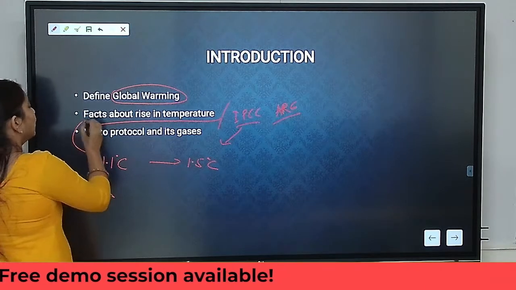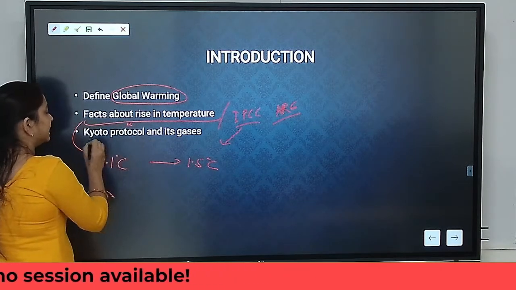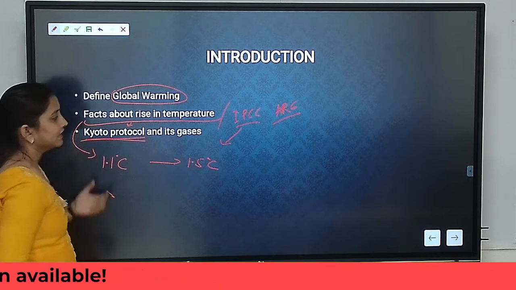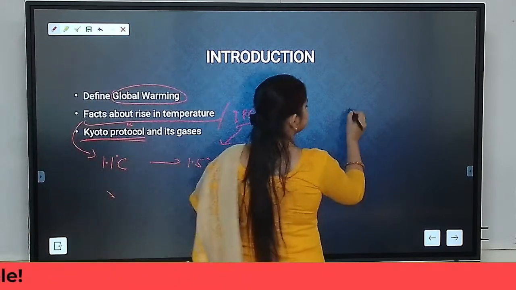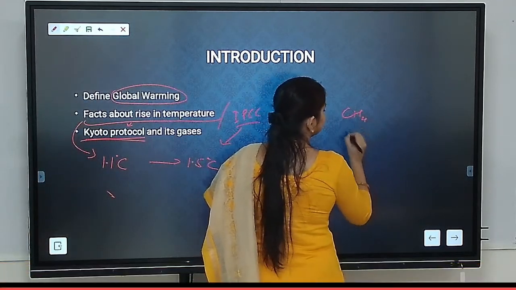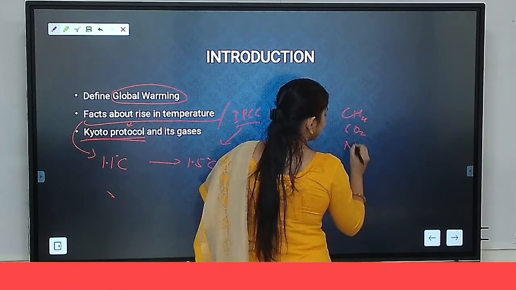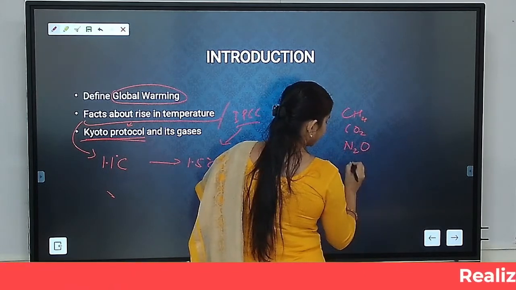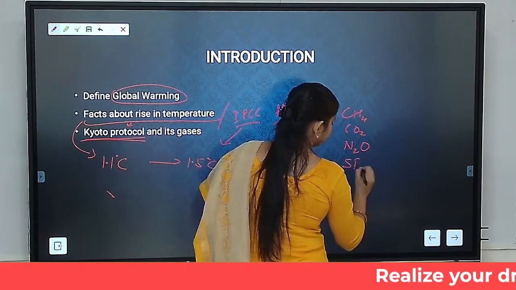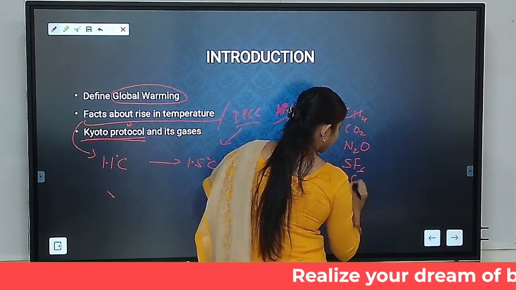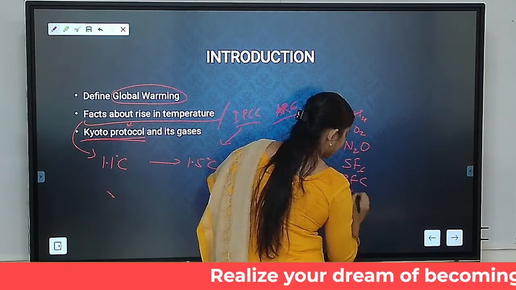Plus, to overcome these problems, we came up with the Kyoto Protocol. In the Kyoto Protocol, we have put up 6 gases that include methane, carbon dioxide, dinitrogen oxide, SF6 sulfur hexafluoride, PFC perfluorocarbon, and HFC, hydrofluorocarbon.